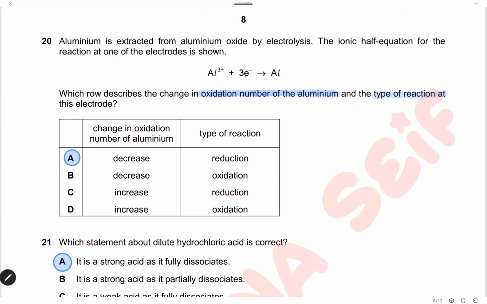Question 20. Aluminium is extracted from aluminium oxide by electrolysis. The ionic half equation for the reaction at one electrode is shown. Aluminium ions gain 3 electrons to form aluminium metal. Which row describes the change in the oxidation number of aluminium and the type of reaction at the electrode? Here the charge of the aluminium ions is +3. It gains 3 electrons to form aluminium metal, which is neutral, so the charge is 0. Here we have a decrease in the oxidation number from +3 to 0, and gaining electrons is reduction, so the answer is A.